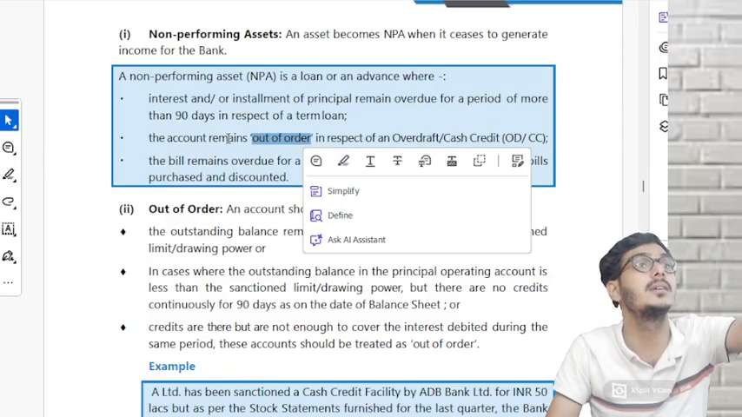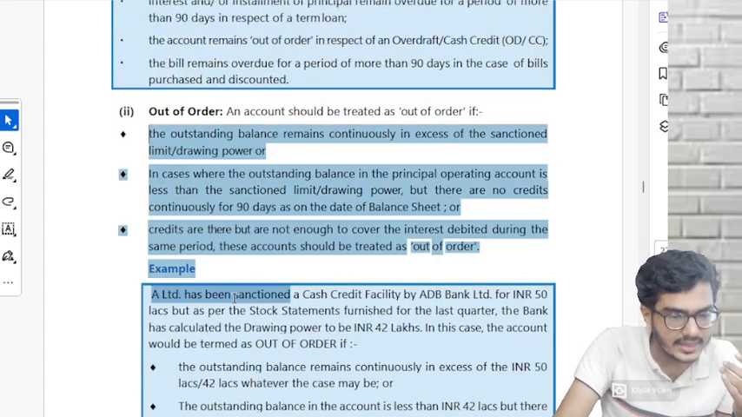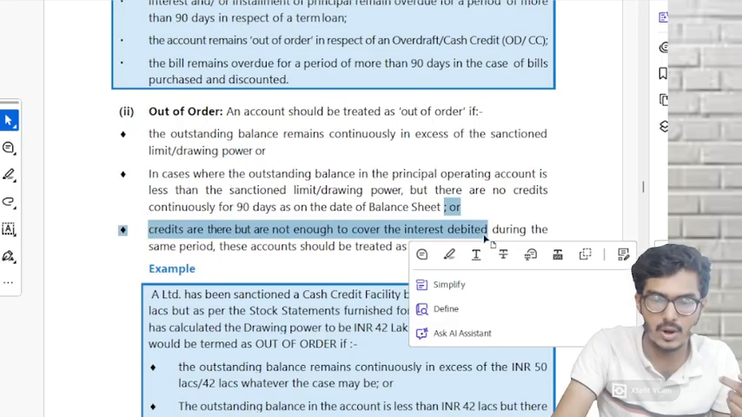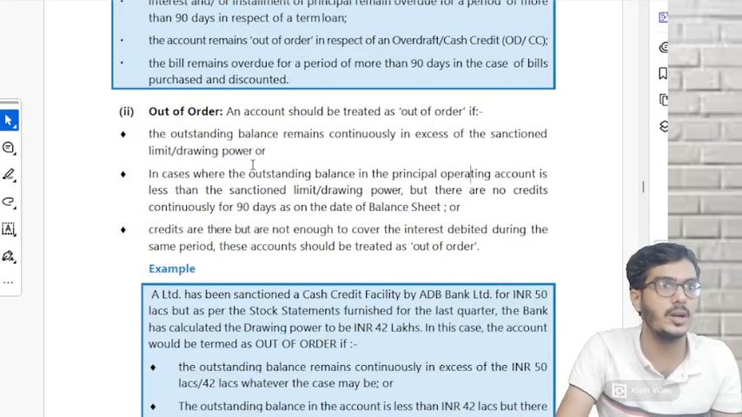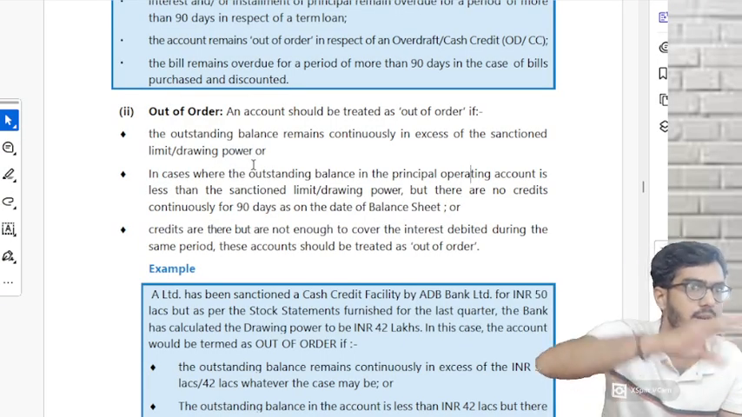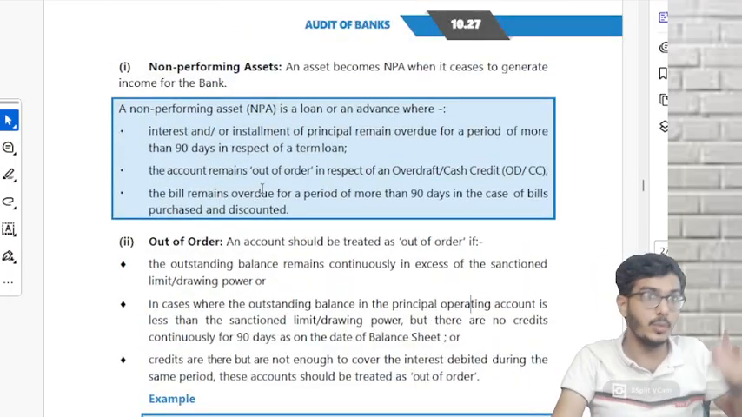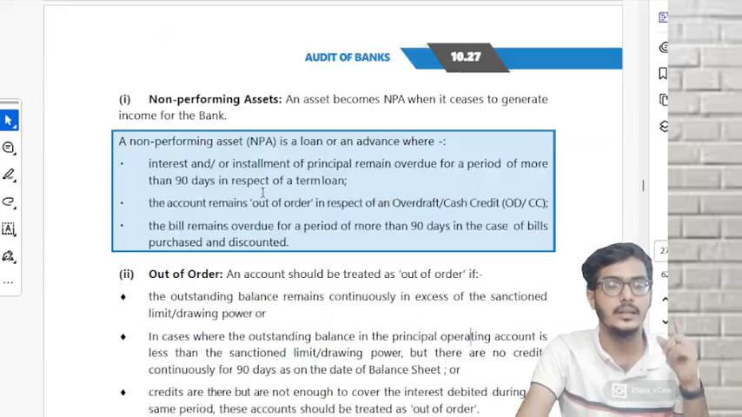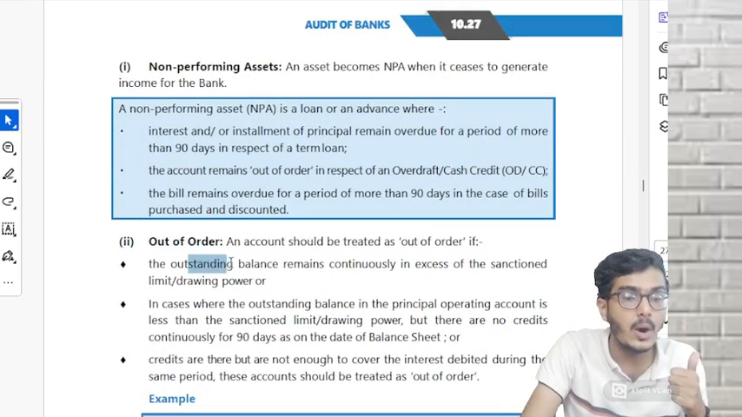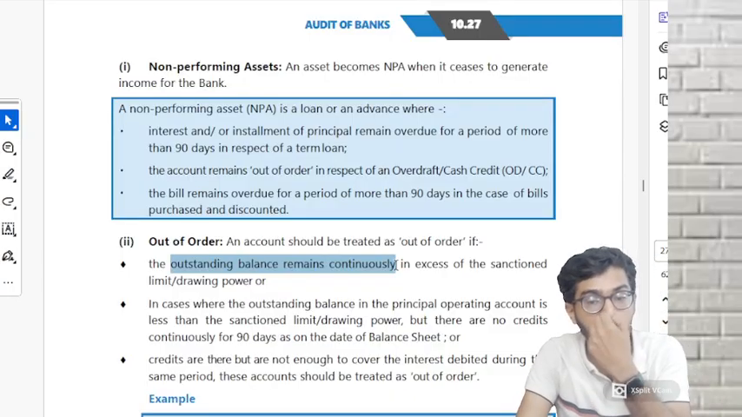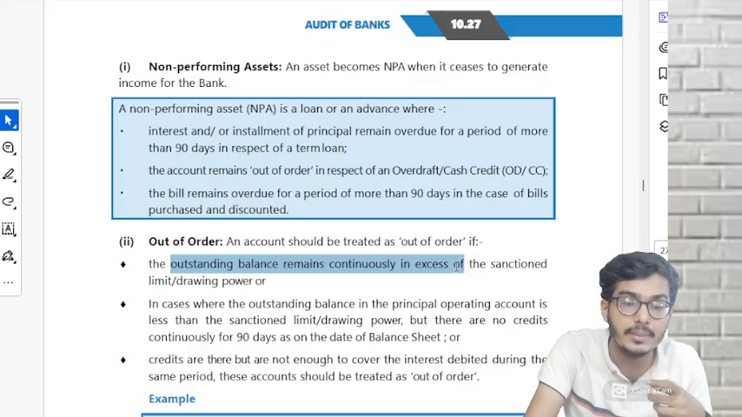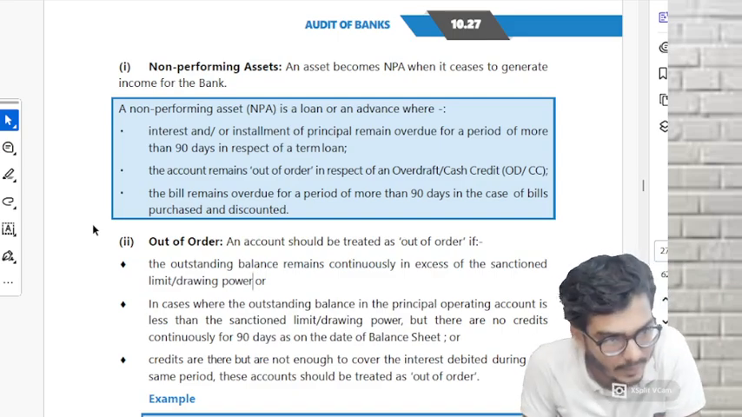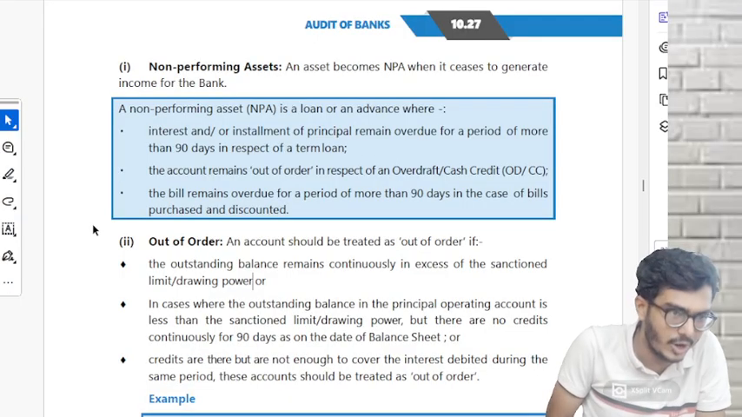Now for that you must know what is out of order. There are 3 different situations: this or this or this. Understood? If any one of the situations is fulfilled, your account will be considered out of order. You know what an ODCC account is? I told you, extra money taken from the bank in your account to do your regular business. An account should be treated as out of order if the outstanding balance remains continuously in excess of the sanctioned limit or the drawing power. For that, you must understand what is sanction limit and drawing power. There's a difference between sanction limit and drawing power.